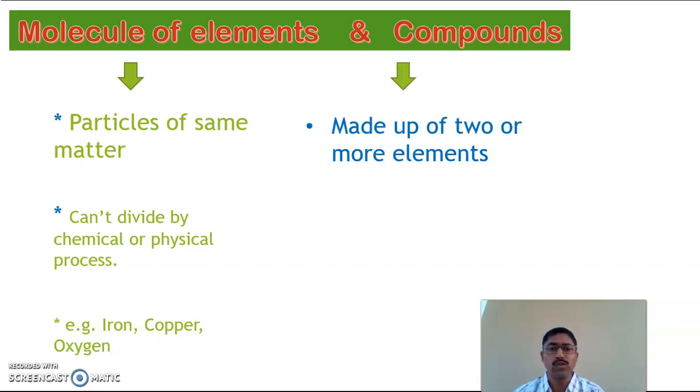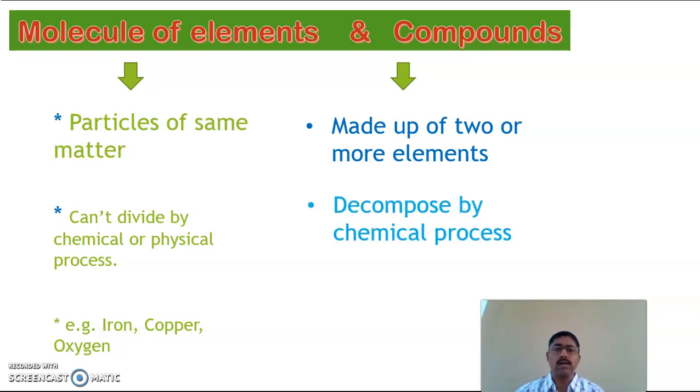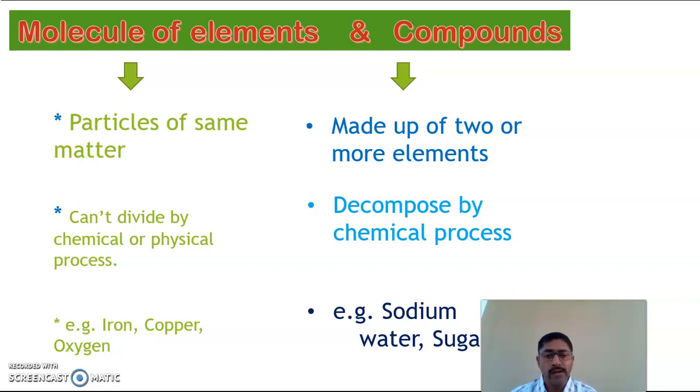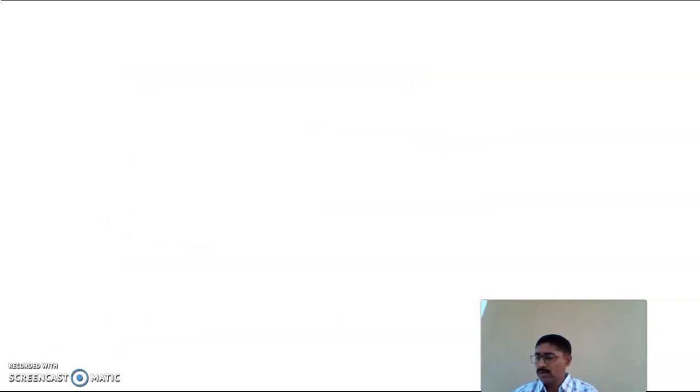What are compounds? They are made up of 2 or more elements, but they decompose by chemical process. For example, sodium chloride, water, sugar, etc. That is the difference between element and compound.